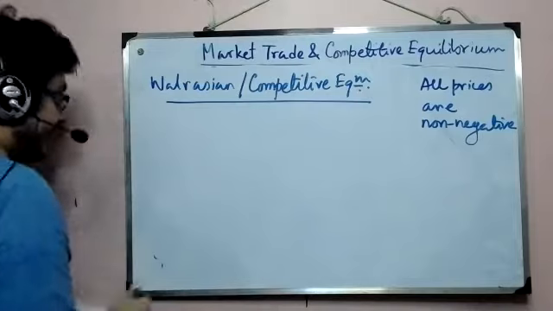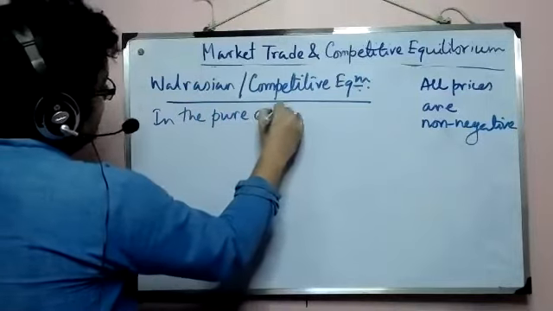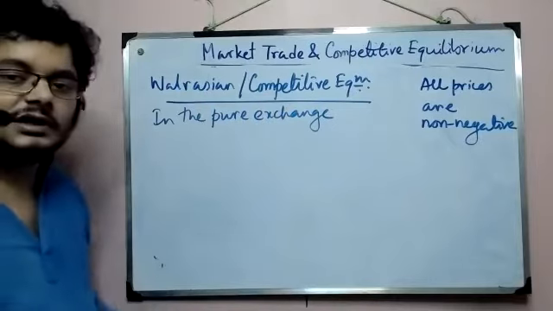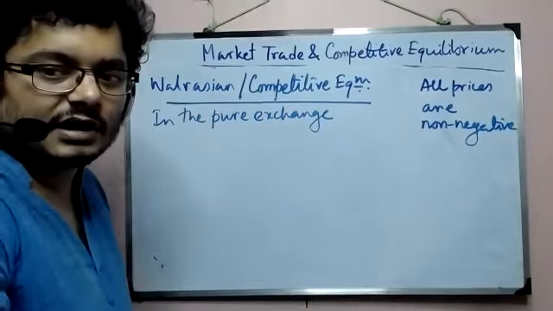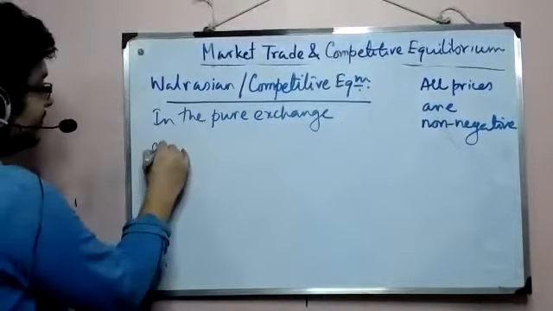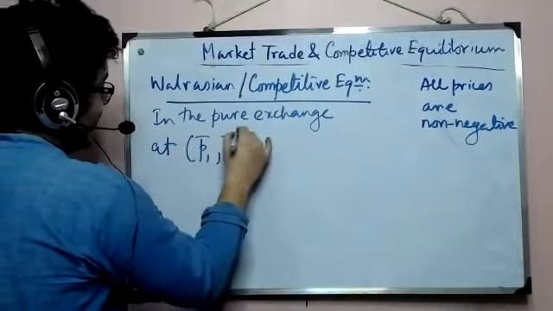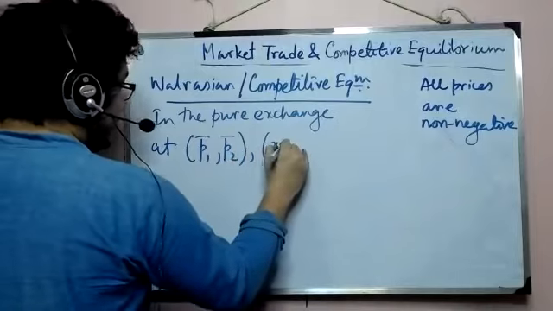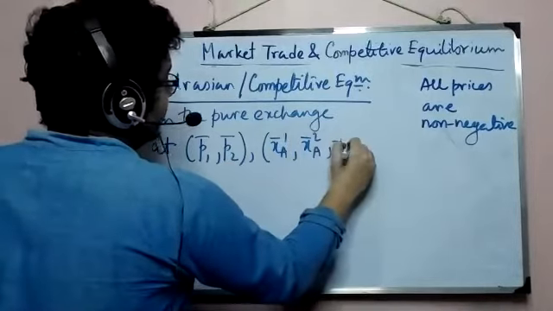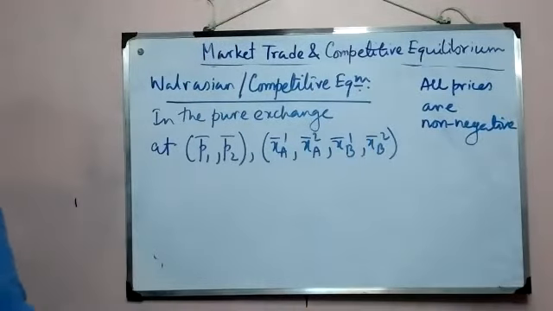So in the pure exchange economy, what we are dealing with is pure exchange, but obviously you will have it in production and in mix also. So what is our equilibrium? What are the components? P1 bar, P2 bar, the equilibrium prices, and XA1 bar, XA2 bar, XB1 bar, XB2 bar. What are the things that we need?